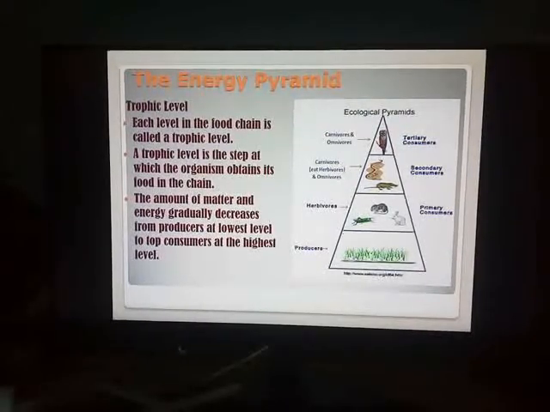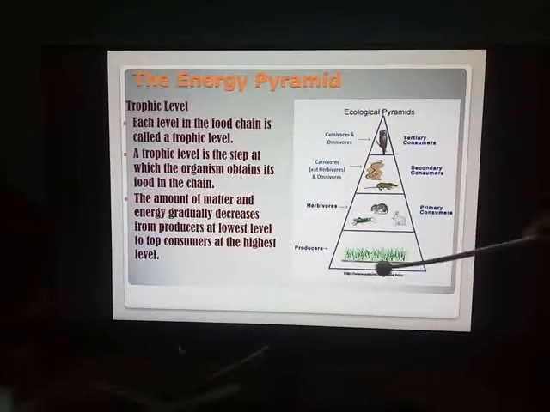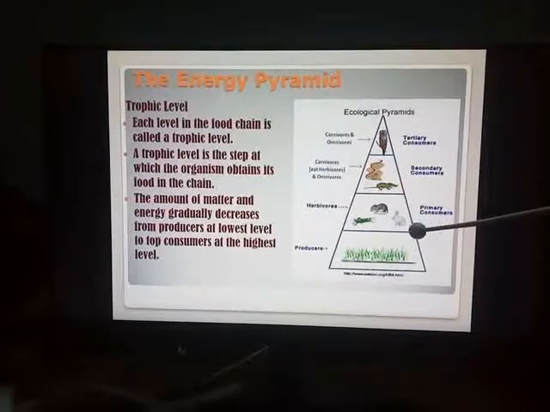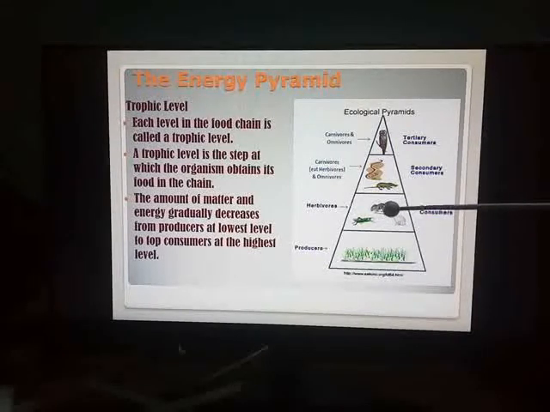If you have followed my example, then you will come to know how the amount of energy goes on decreasing from the producers till it reaches the top level. Now I explain taking this example. Producers prepare their own food by trapping solar energy. When they prepare the food, some part of the food will be used by them for their growth. The remaining some amount of food they will store for their activities, and the remaining amount of food energy will be supplied to the next level.